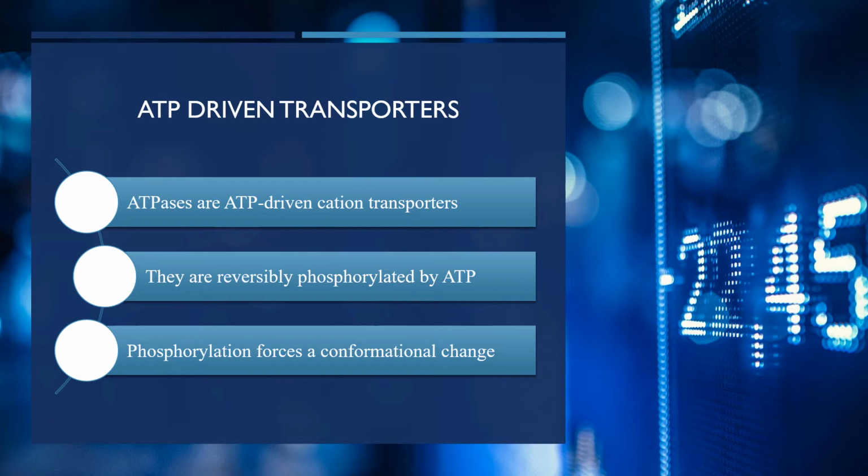So phosphorylation and dephosphorylation are the two things which change the conformation of protein. When it is phosphorylated, it assumes one conformation, and when the phosphate group is removed, it assumes a different conformation. And thereby the solute transport is catalyzed by these molecules.